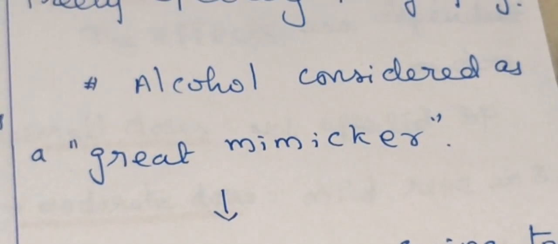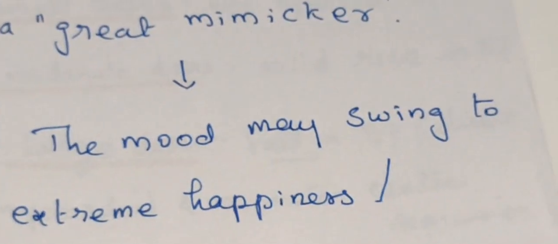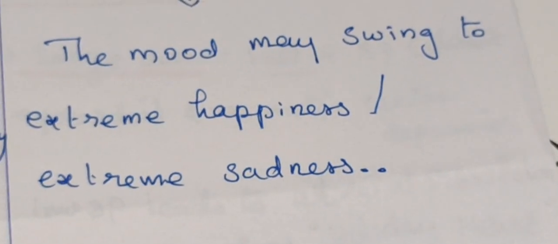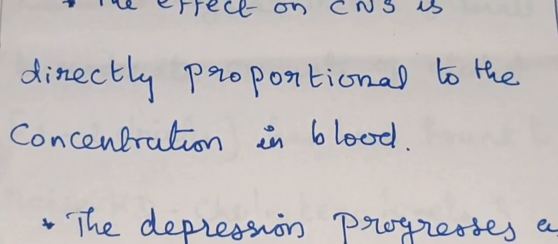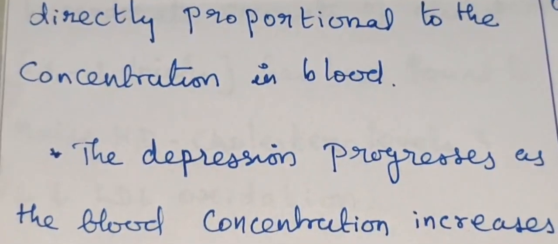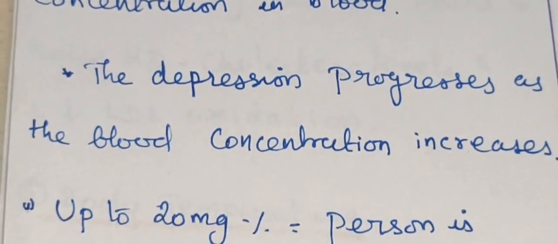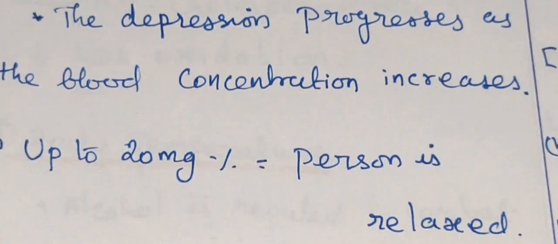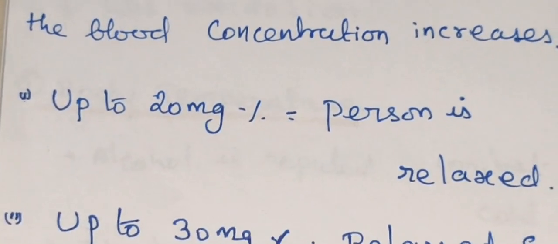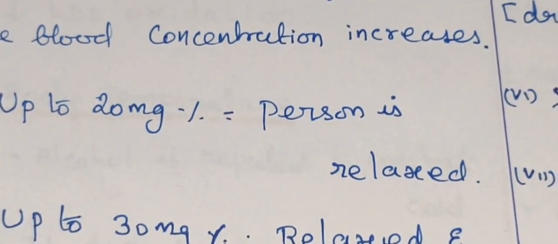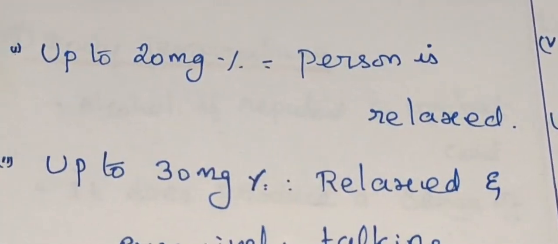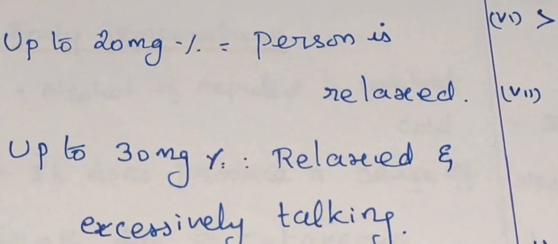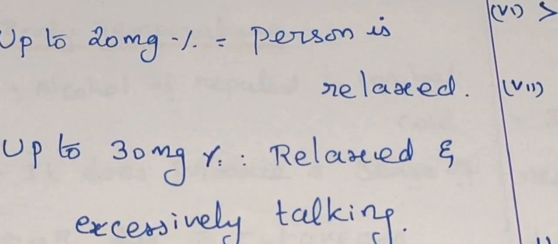So alcohol is considered a great mimicker. The mood may swing to extreme happiness or extreme sadness. The effect on the central nervous system is directly proportional to the concentration in the blood. The depression progresses as the blood concentration increases. Up to 20 mg percentage, the person is relaxed. He starts to sleep. Up to 30 percentage, relaxed, and relaxation also will happen.